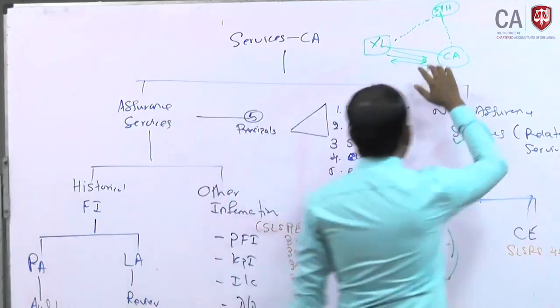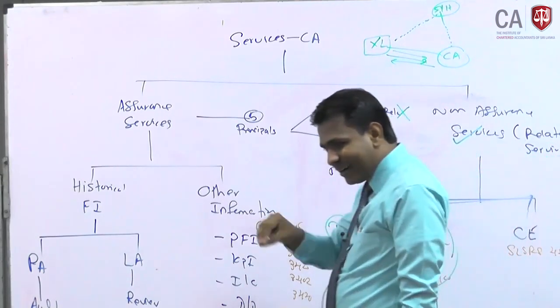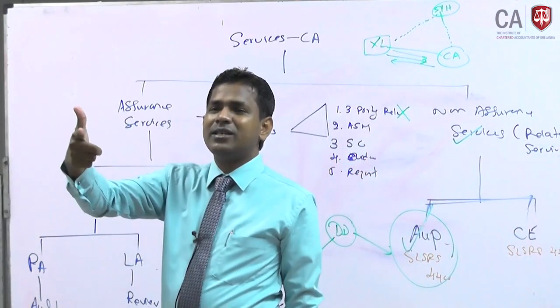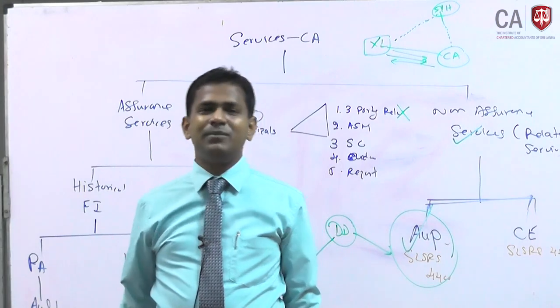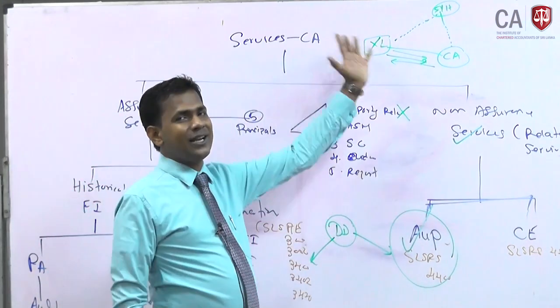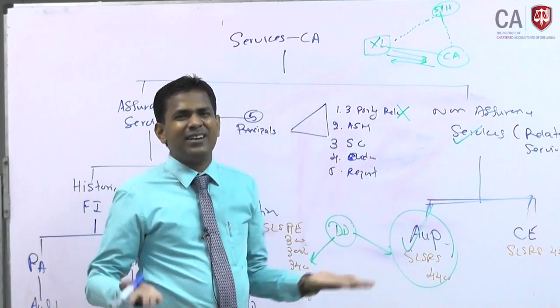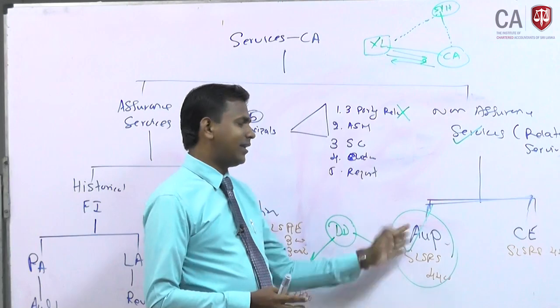If it is an audit, what happens? We make the conclusion. The chartered accountant practitioner gives the conclusion that the financial statements are free from material misstatement. In agreed upon procedures, we don't make the conclusion; let the conclusion be made by the client. So therefore, there is no tripartite relationship. So it's agreed upon work.